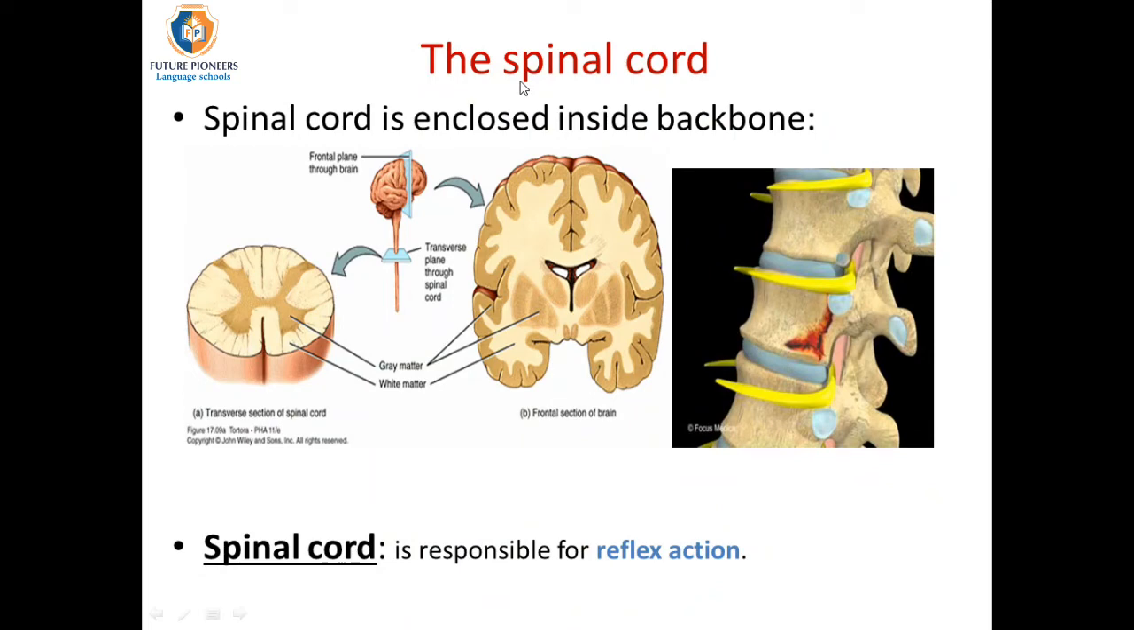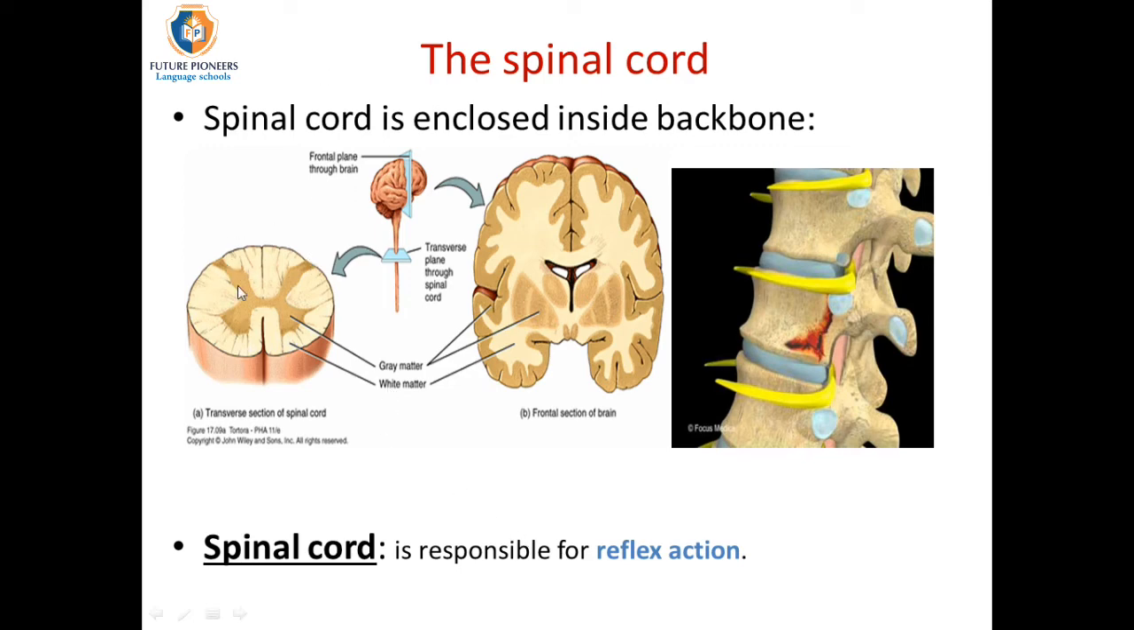The spinal cord, the second part of the central nervous system, is a cylindrical tube which extends through the backbone to protect it, and it is responsible for reflex action, and we are going to talk about it in the next slide.